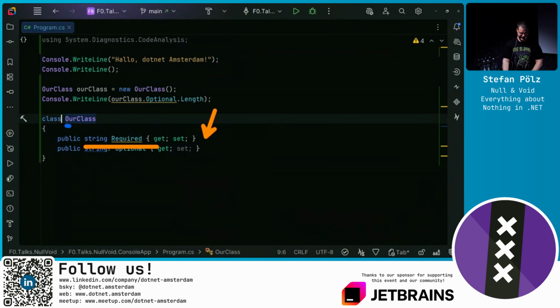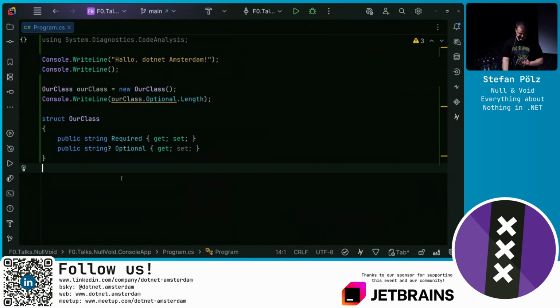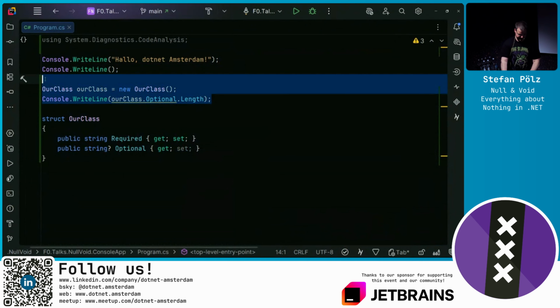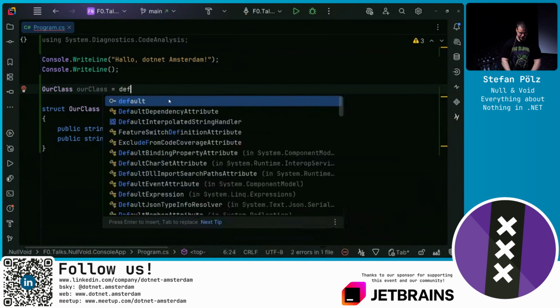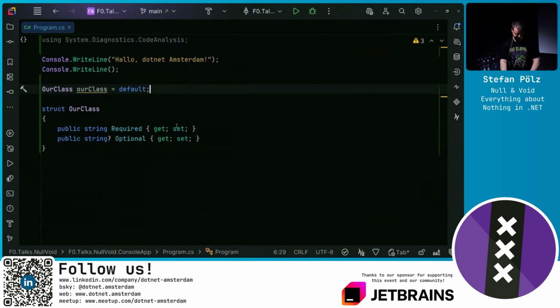So actually, when creating a new class instance, this required not null string is not set, therefore null, violating the nullable contract. With a struct, we don't have the warnings. That's because you can always just default a struct.